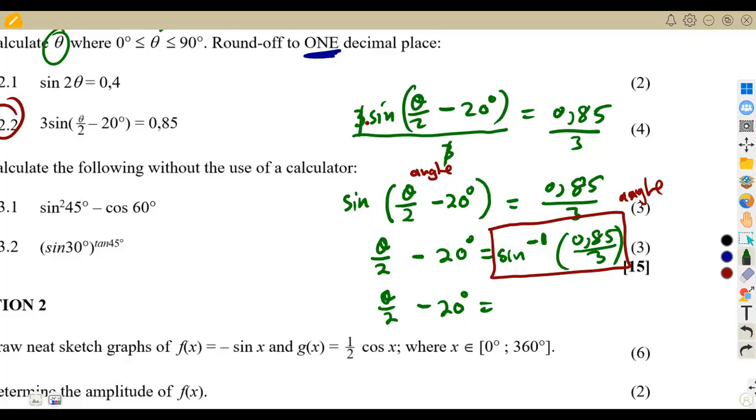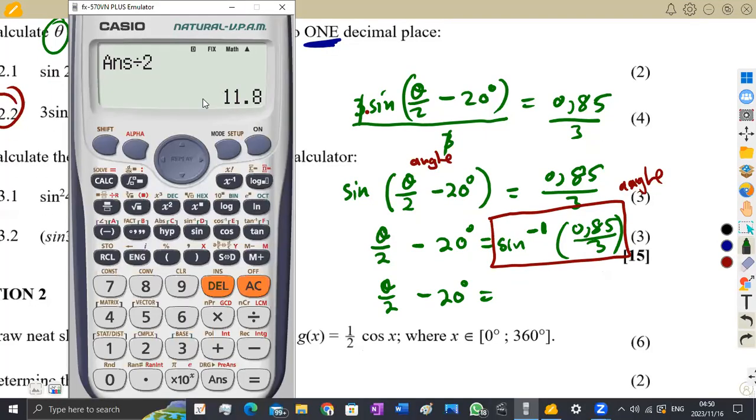So I just need a calculator. And like I said, our calculator is already set to 1 decimal place. Remember, we already fixed our calculator to 1 decimal place. So we're just going to use it as it is. That is shift sine, that is arcsine. This one, it must show a negative 1 there. All right, so you put 0.85 over 3, all right, which is going to give us 16.5.